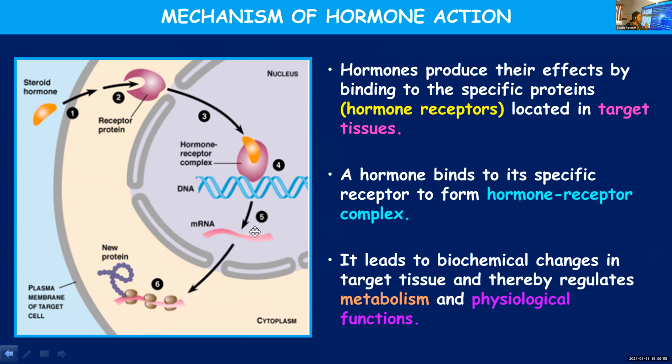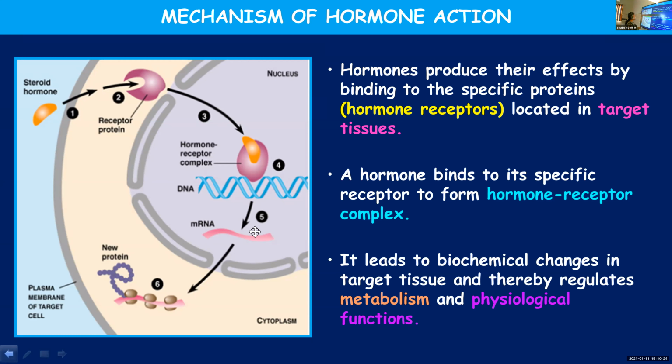Once this complex is formed, it will bring about some biochemical changes in the target tissue. The receptor is present on the target tissue, the hormone will come and bind with it, and as a result it will bring about some changes. With the help of these changes, it will regulate the physiological and metabolic functions of the target tissue.